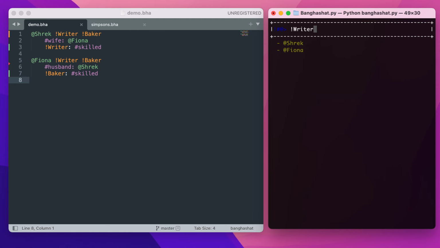You see that Shrek and Fiona are both tagged as writer, they're both tagged as baker, and they're both tagged as skilled. So those three queries return both entities, but only Shrek is skilled in the context of a writer, and only Fiona is skilled in the context of a baker.